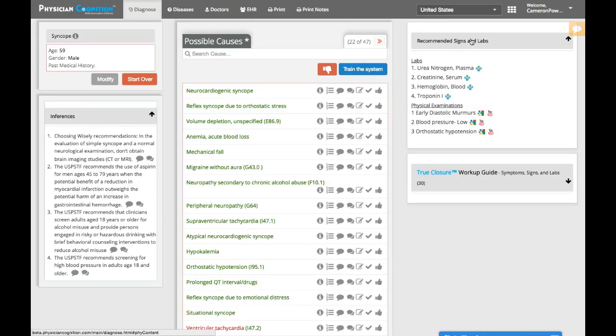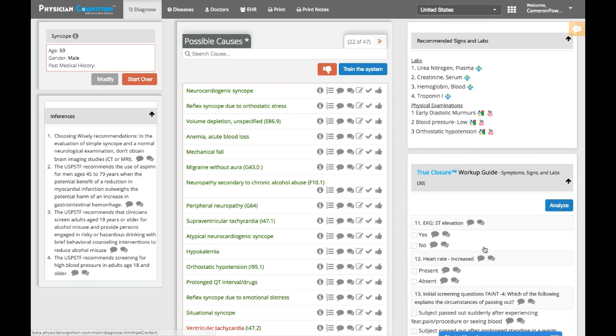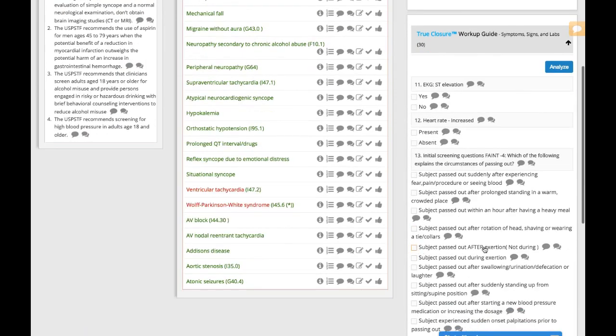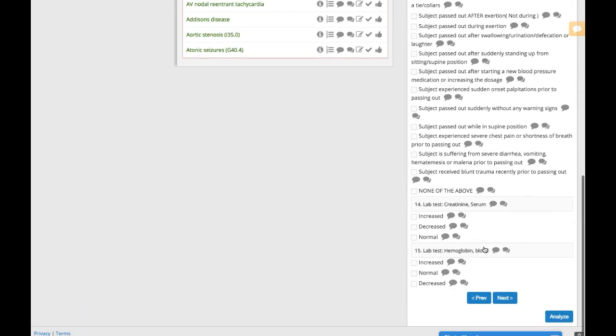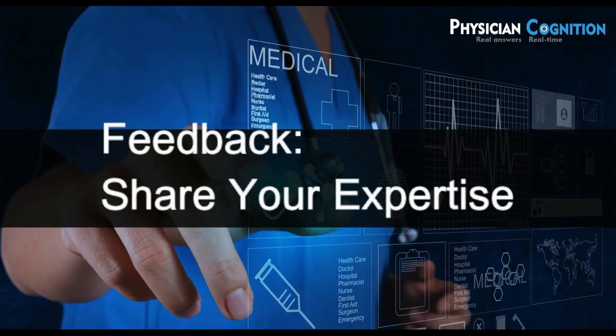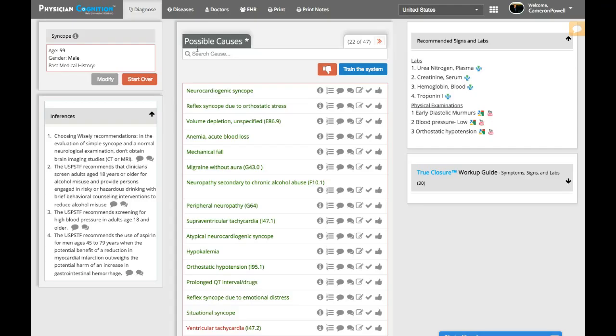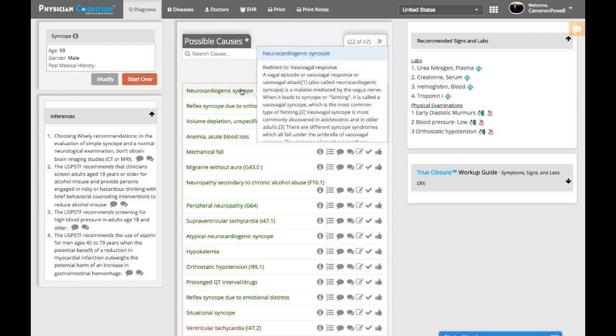The guide at the top is a quick summary of the recommended signs and labs. If you have more time and would like to work more comprehensively, you can look at the True Closure Workup Guide below, which also includes symptoms. Now in the center, you see the possible causes. Now you see that neurocardiogenic syncope is in fact one of the top answers.